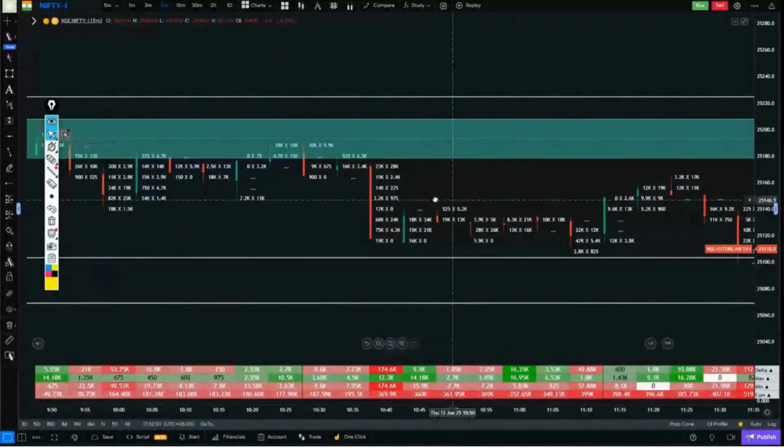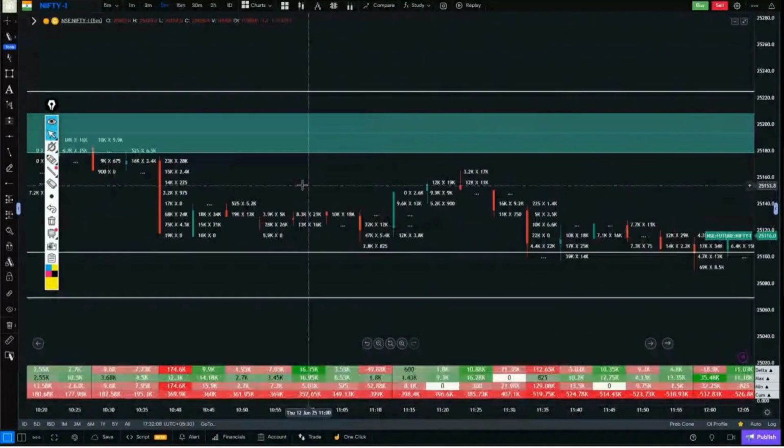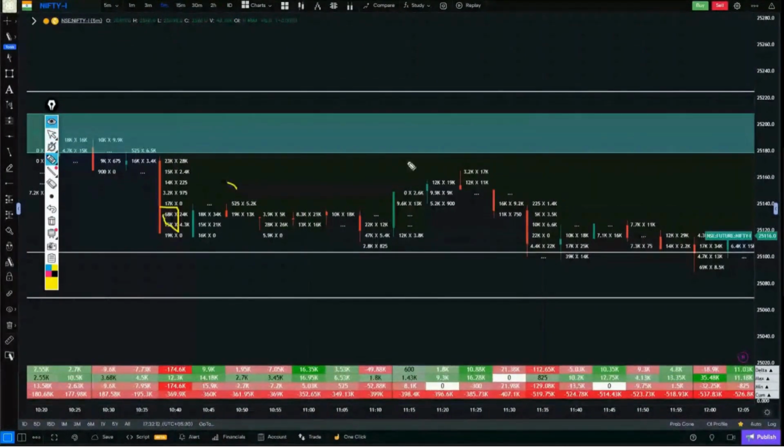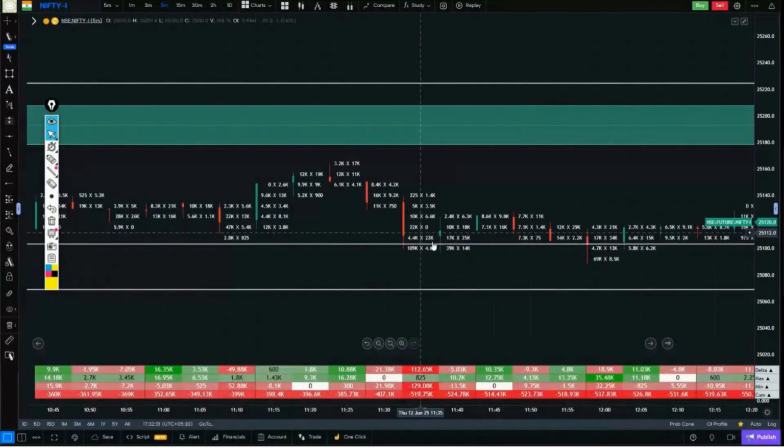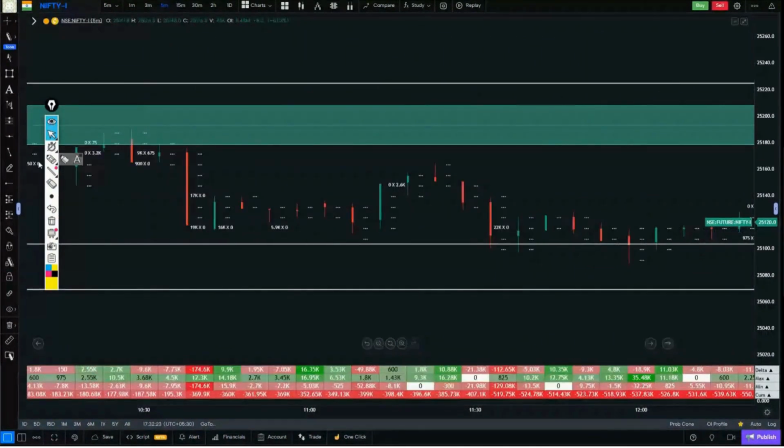But this selling was absorbed somewhere because after this selling, a few candles went above it, but nowhere did we see any aggressive buyers coming in. So, there was selling, which got absorbed. Sellers are still active. See, this 109K means that sellers are still quite interested at lower levels.